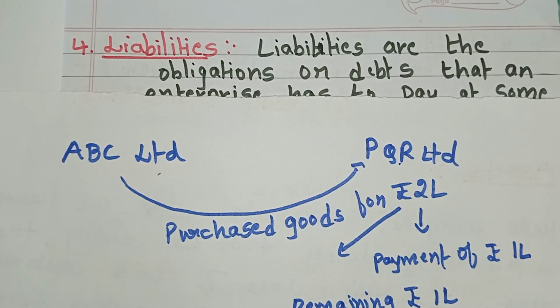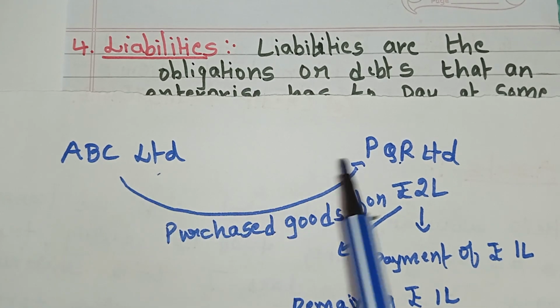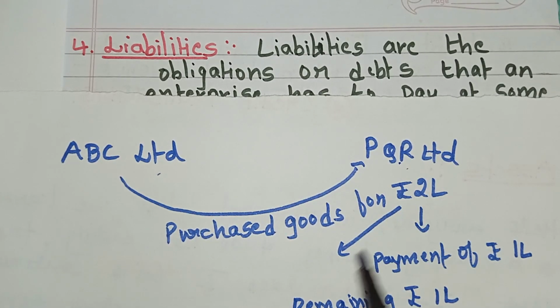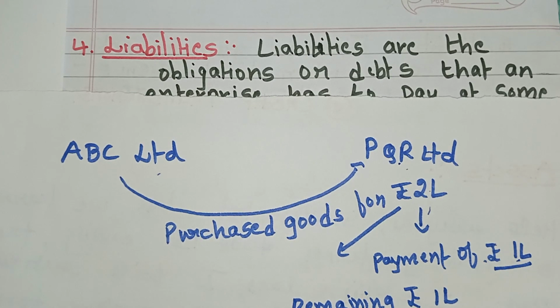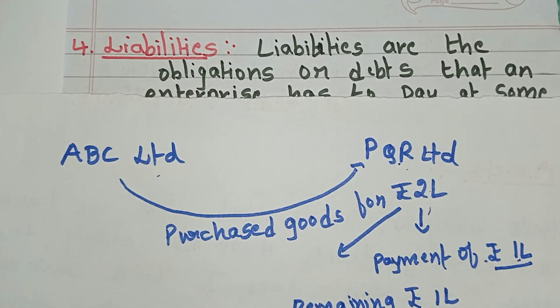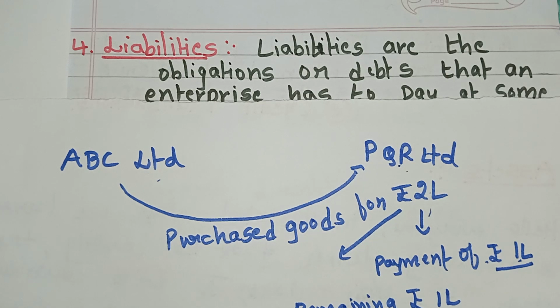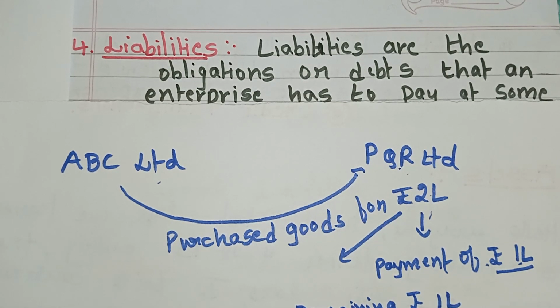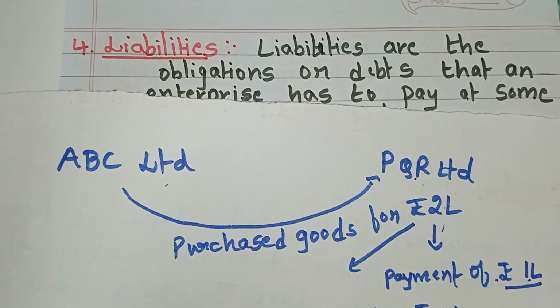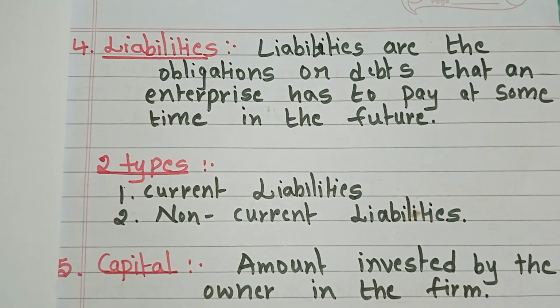I hope this point is clear to you all. Here again I will explain this example. ABC Limited purchased goods from PQR Limited for rupees 2 lakh and made an immediate payment of rupees 1 lakh. The remaining amount of rupees 1 lakh will be considered as liability. So ABC Limited will make the payment at a later date, means it has the obligation to pay at some time in the future. I hope this point is clear to you all.